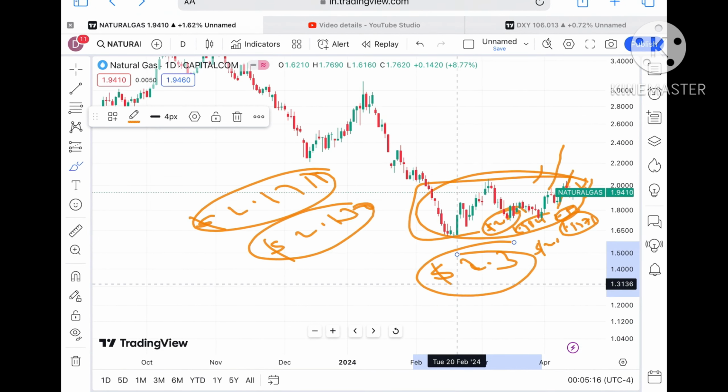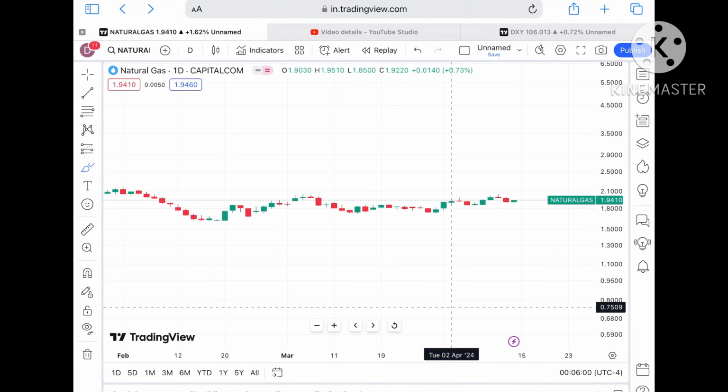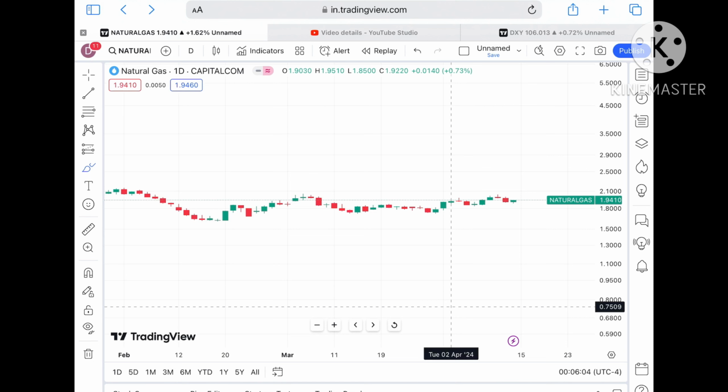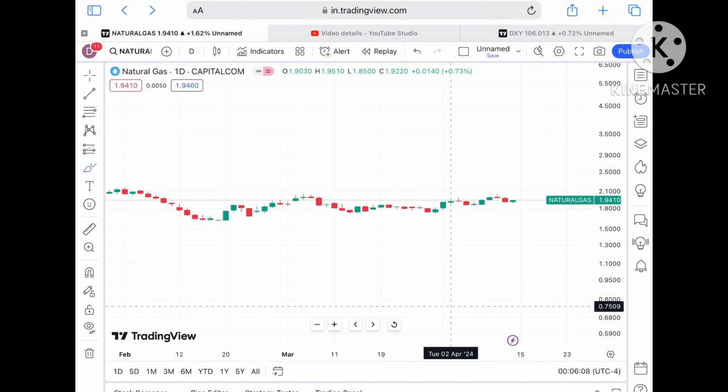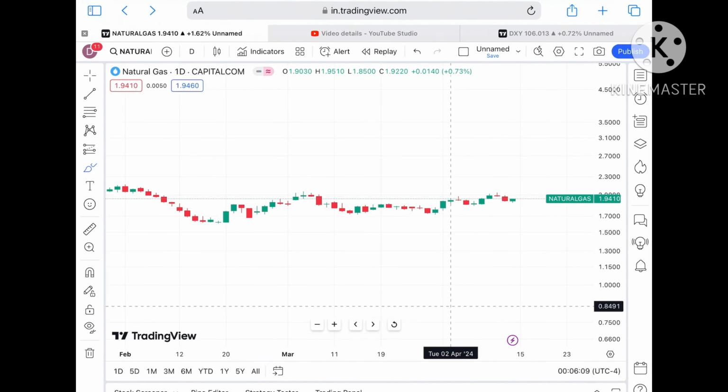But suppose the price doesn't sustain, what can we see? The market is always uncertain. If you look at the previous two weeks, we have seen that the dollar index was also moving upside, and the commodities were also moving upside. So always try to set your SL, that will save your capital.